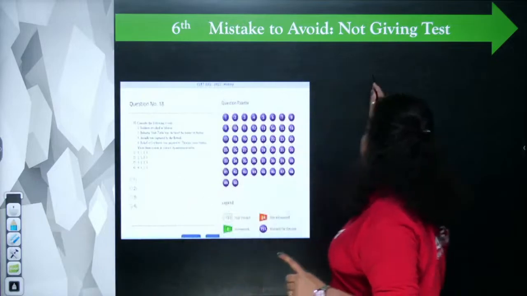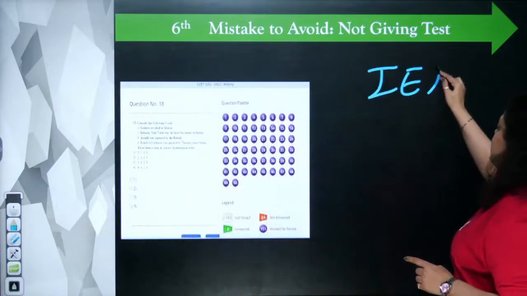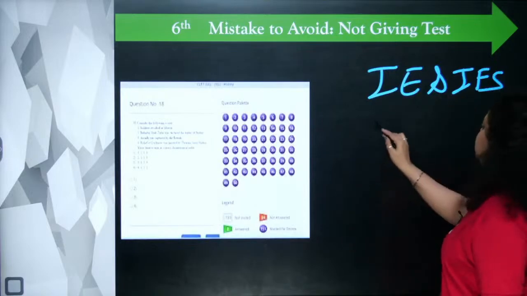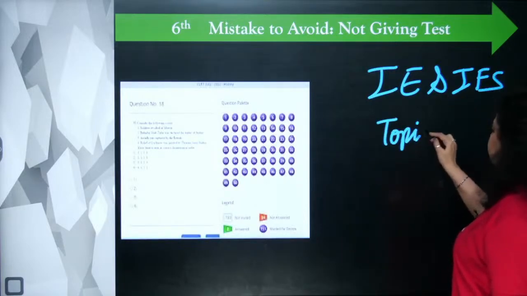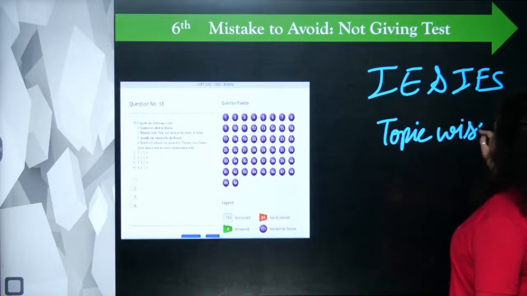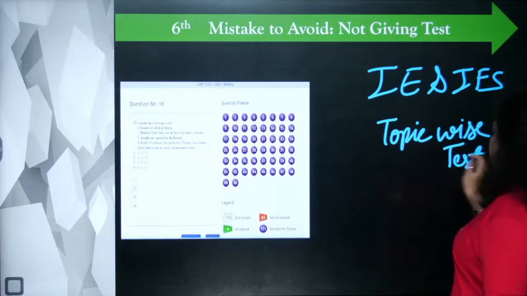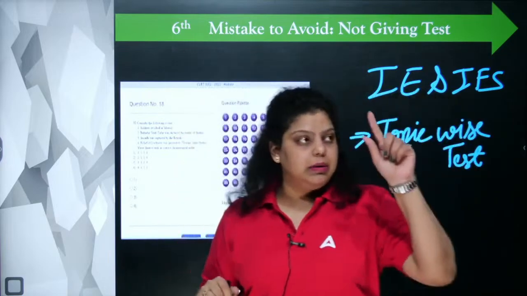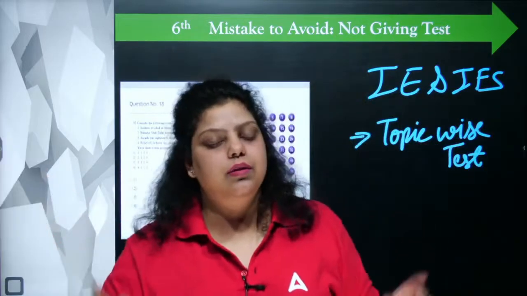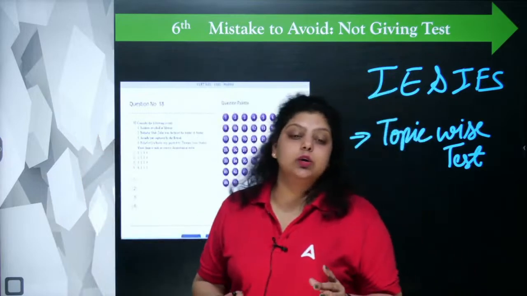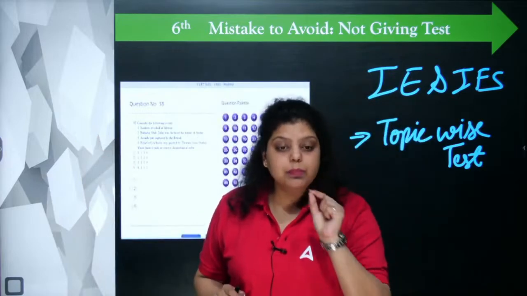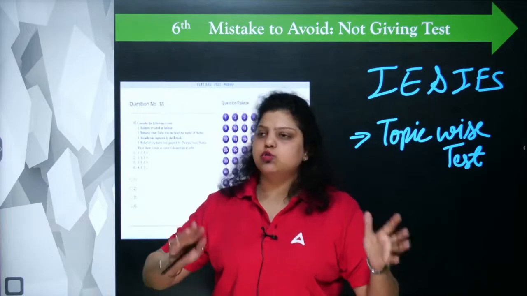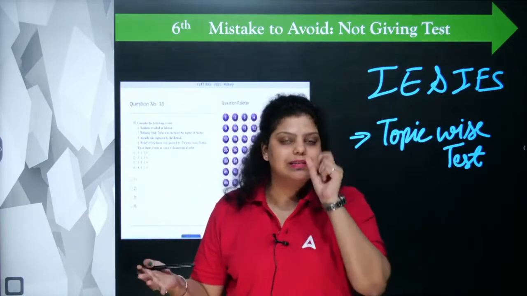Now for Indian economy, Indian financial system, in our batches, we are providing you two facilities. The first, topic wise tests will be available. Like for example, unit 20's test is available, unit 14 test is available, unit 1 is available, unit 45 is available. Every particular unit will have a particular set of questions. 20 or more questions will be available on a single unit.